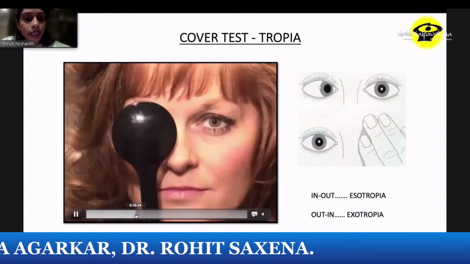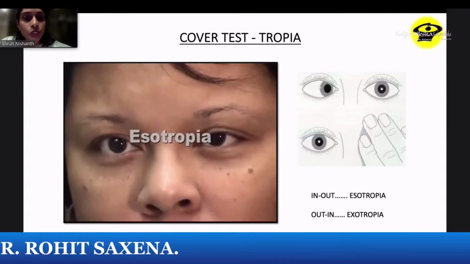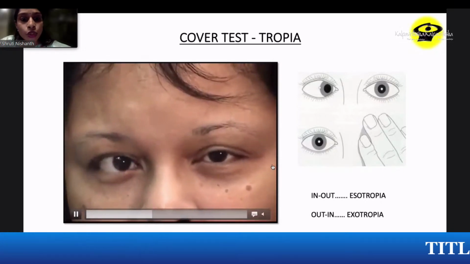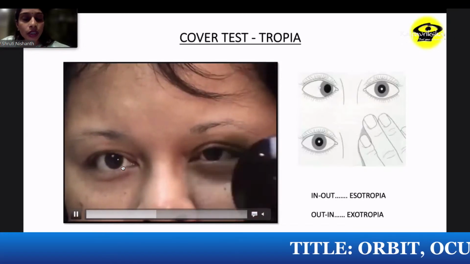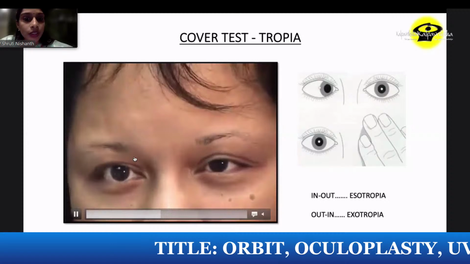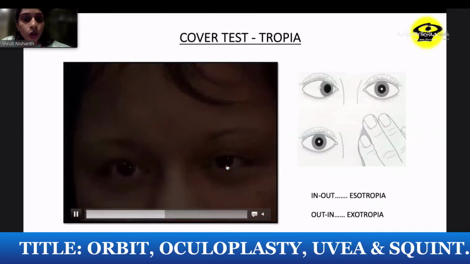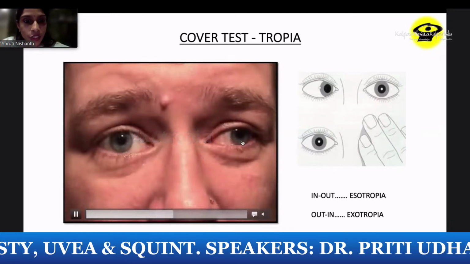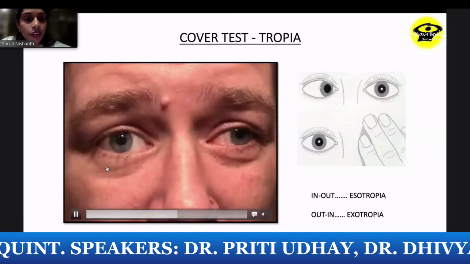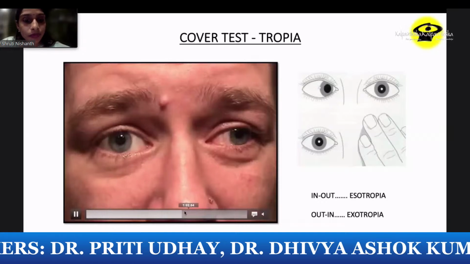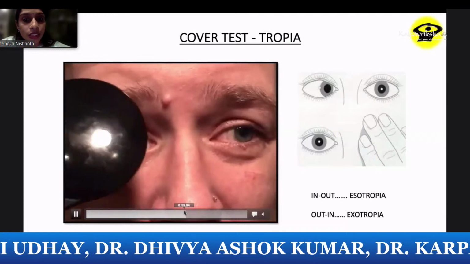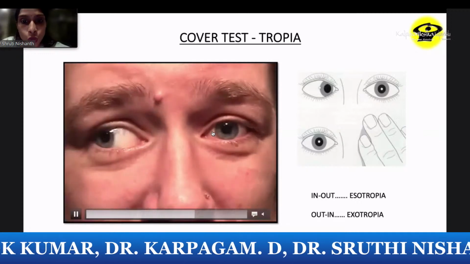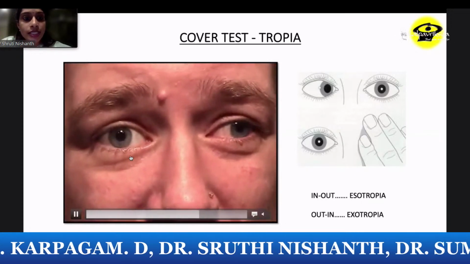Now let me go to an esotropia. When it comes to an esotropia, here you can see a movement that goes from in to out. So under the cover, the eye moves out to in. Now here again, when they remove the cover, you can see on the other normal eye, there is no movement. When it comes to an exotropia, here you can see there is a left exotropia. When we cover the right eye, the left eye takes up fixation. So the minute the left eye moves, you know that there is a tropia and it is not a phoria. So this is the uncover test.